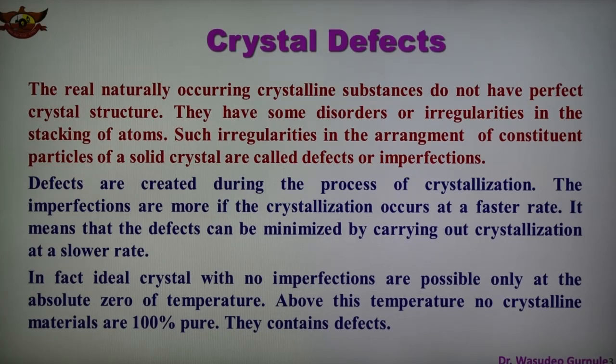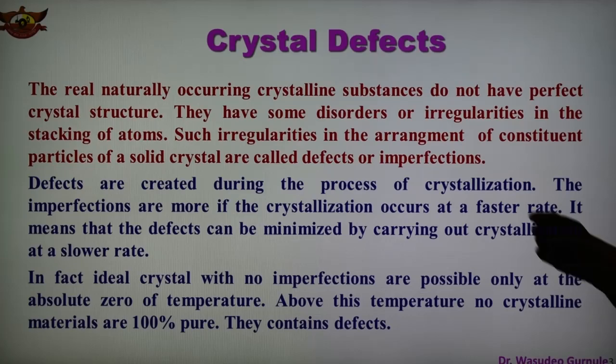There are mainly two types of imperfection: electronic imperfection and atomic imperfection, and we are discussing atomic imperfection here. Defects which arise due to irregularities in the arrangement of atoms or ions are known as atomic imperfections. These are mainly of two types: stoichiometric point defects and non-stoichiometric defects. So different types of defects we are discussing in this part.